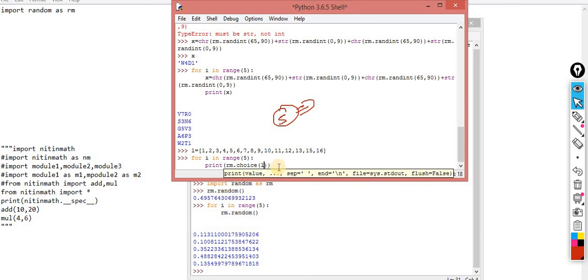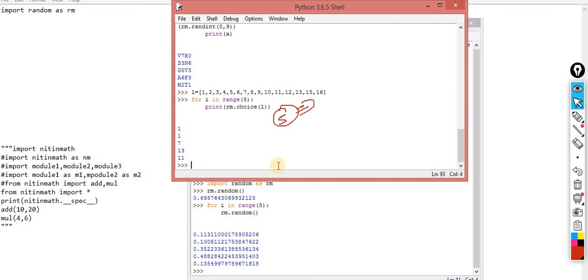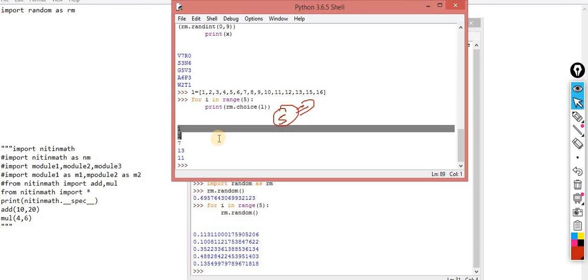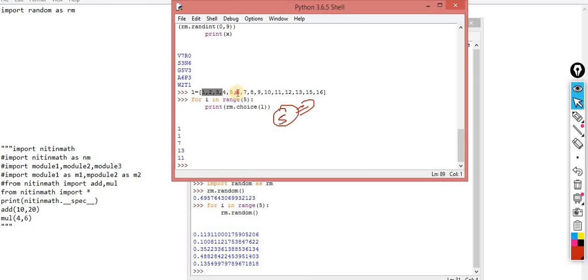So it can generate duplicates as well. Now you can check, 1 is selected 2 times. But my requirement is I need 5 unique students.